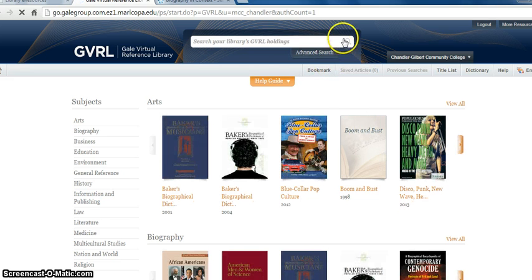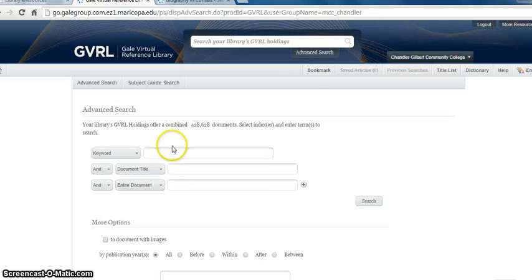Now, once you get here, I want you to do an advanced search. So you click on that. And you have a couple of options here. The best option is for you to type in the box called document title.